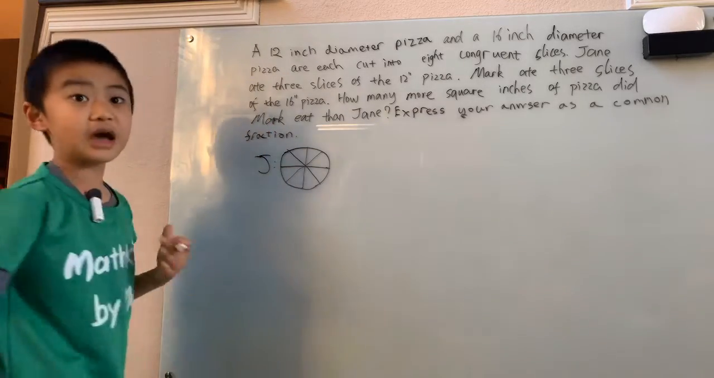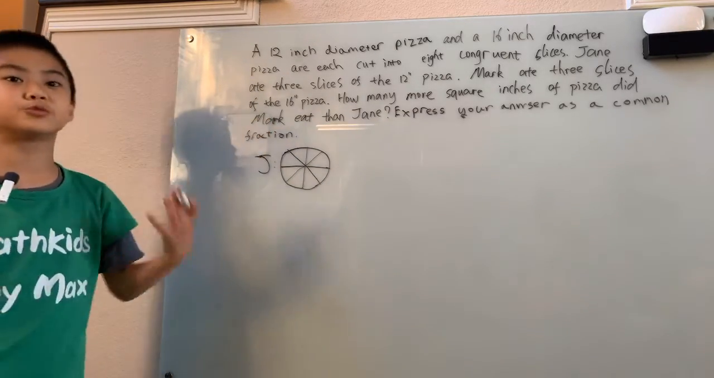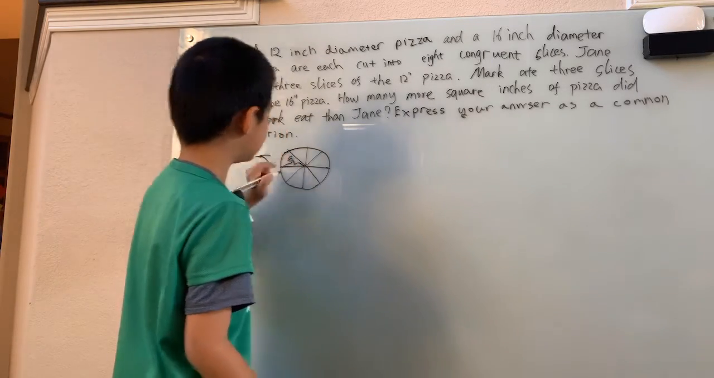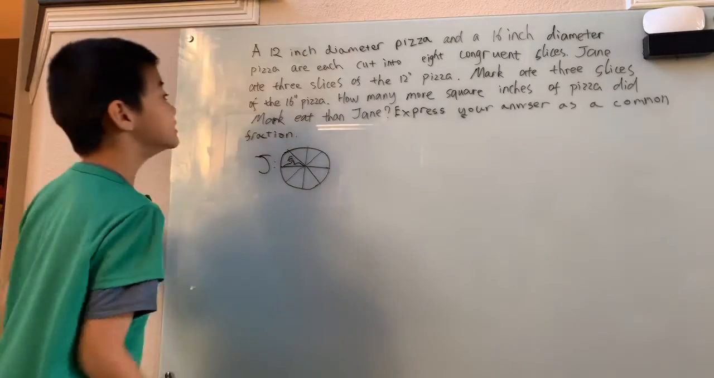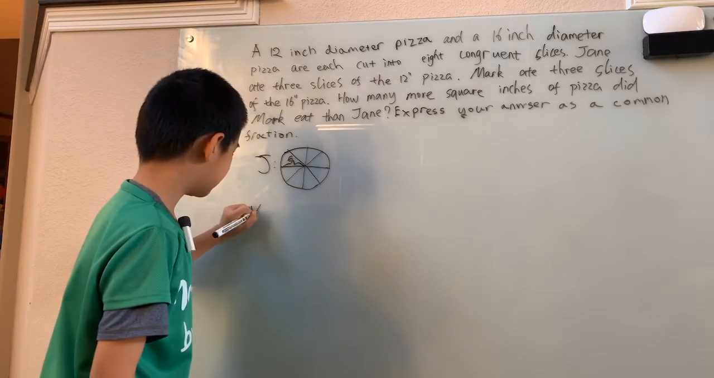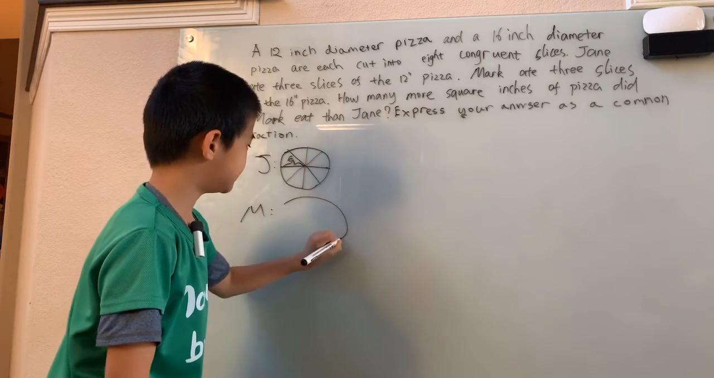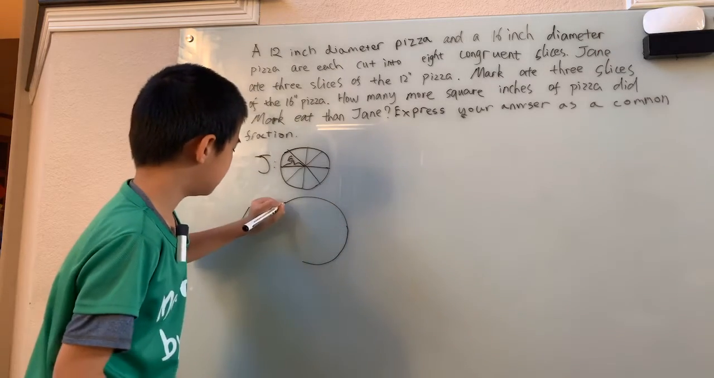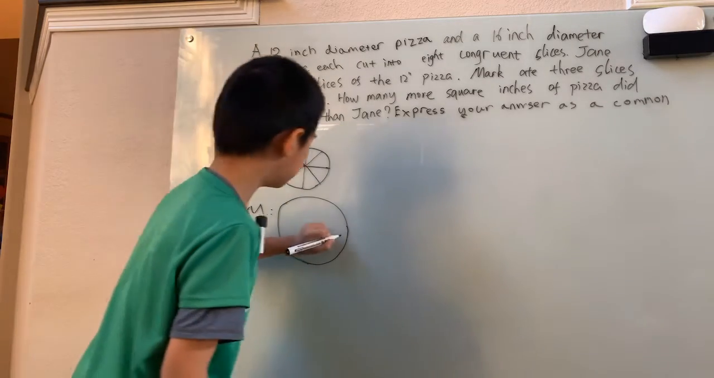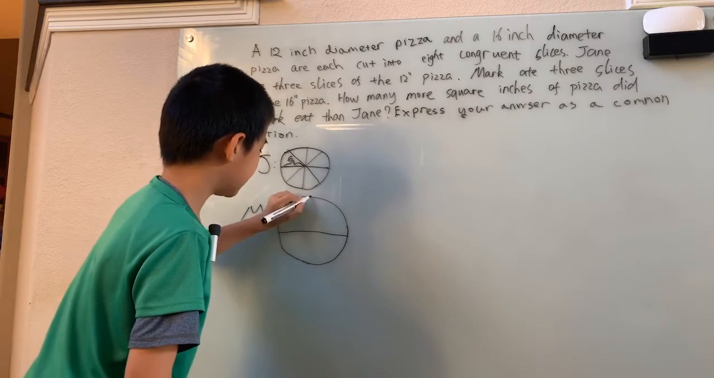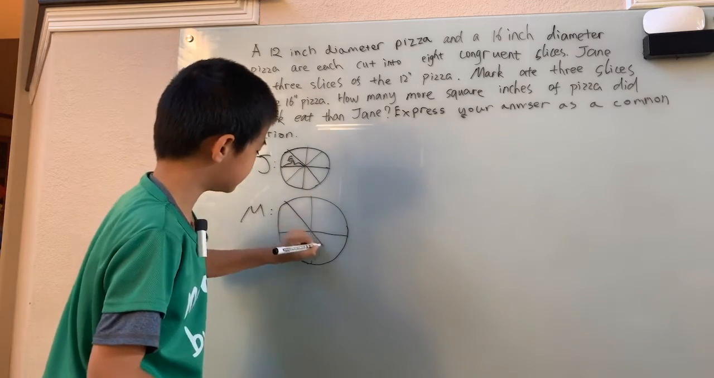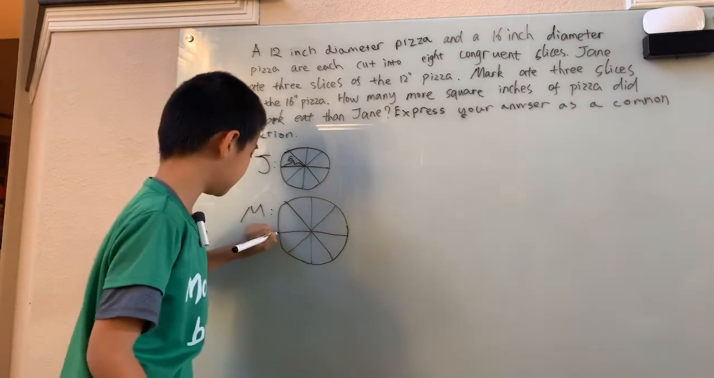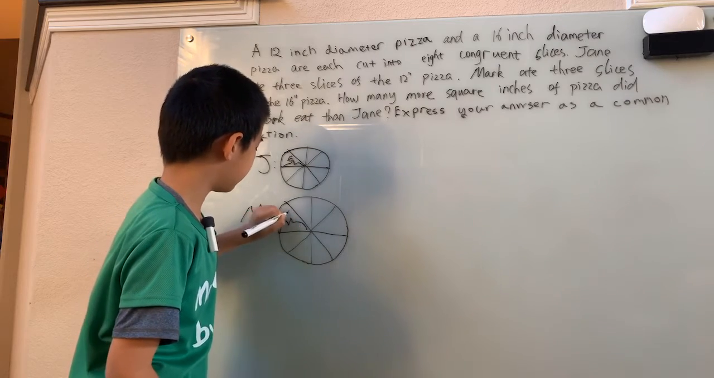Since we know that the diameter is 12, we know that the radius is 6. That means this little bit over here is 6, that's the radius. And Mark, on the other hand, has the big 16 in diameter pizza. He has a diameter of 16, meaning that the circle is larger, so that makes sense. And of course, since the diameter is 16, now we know that the radius has to be 8.